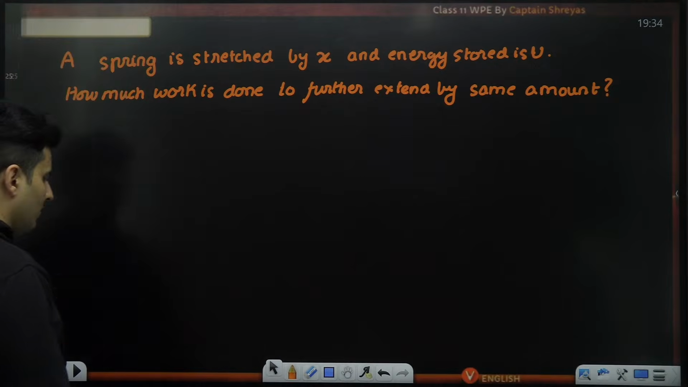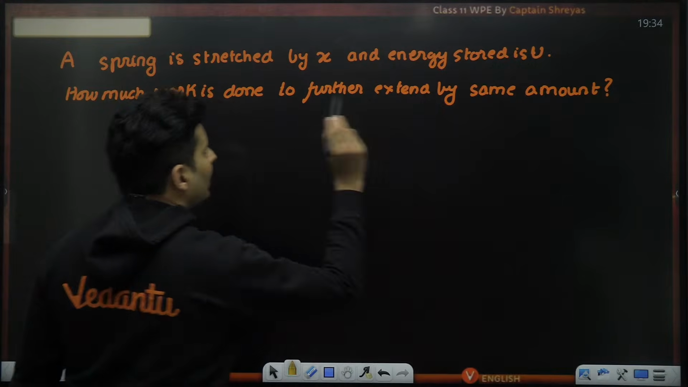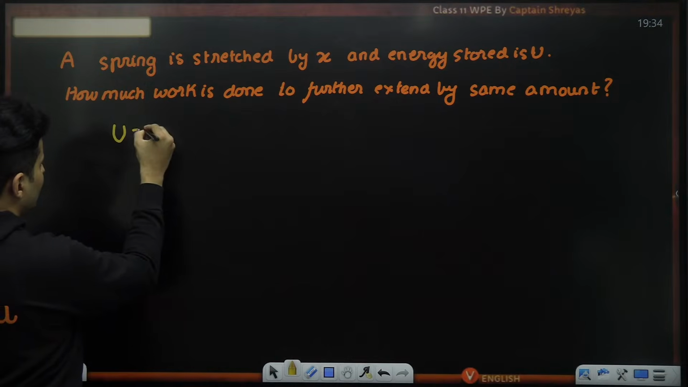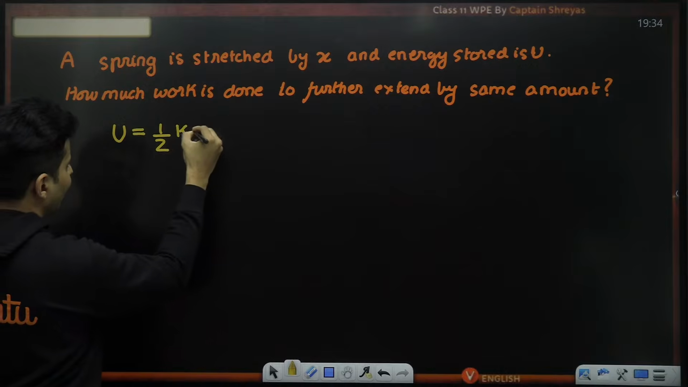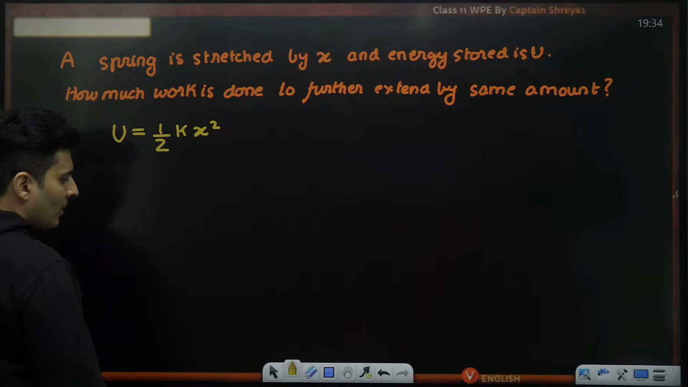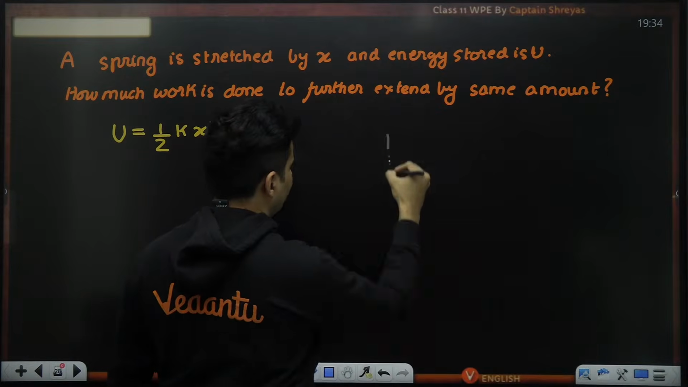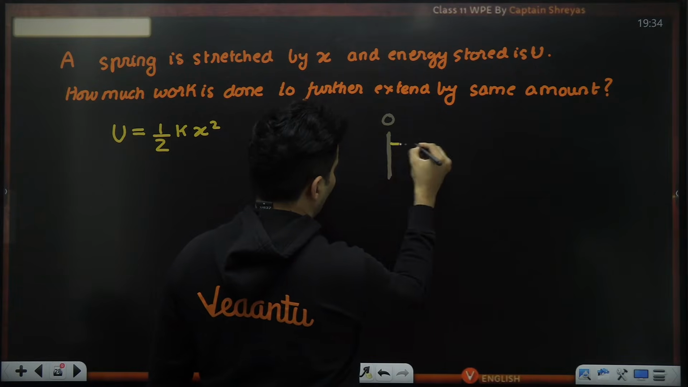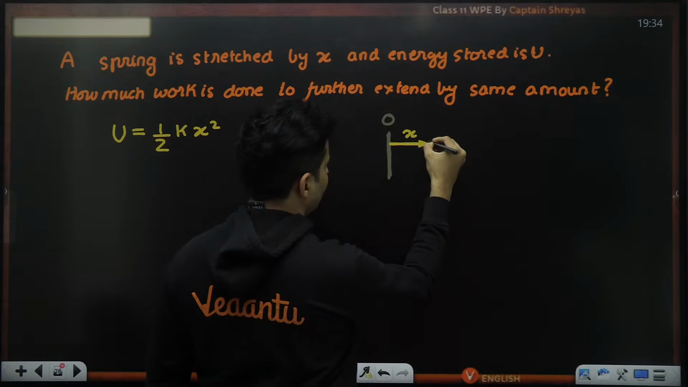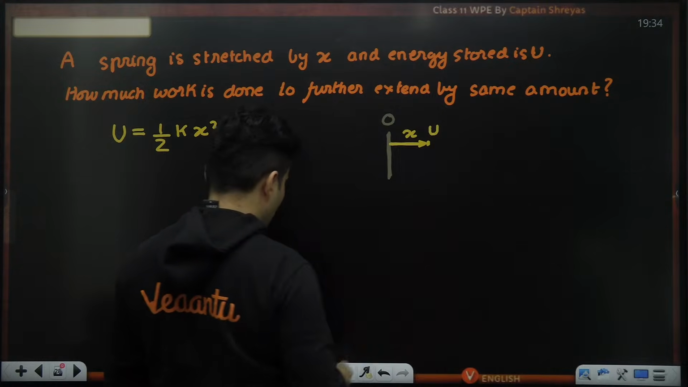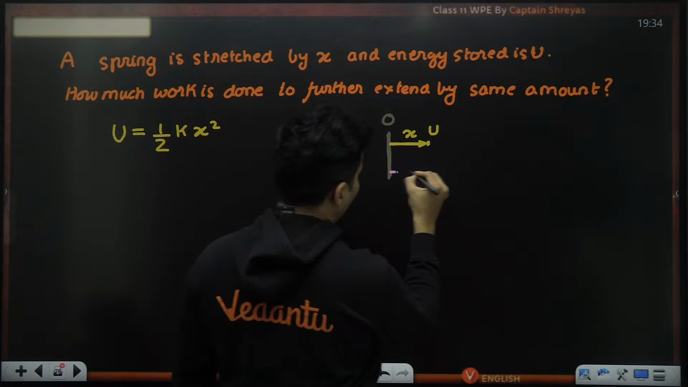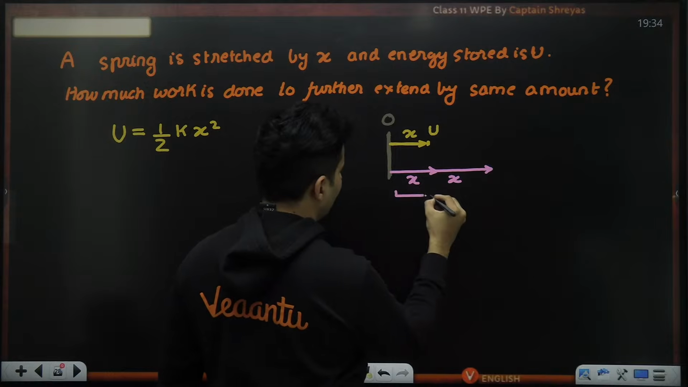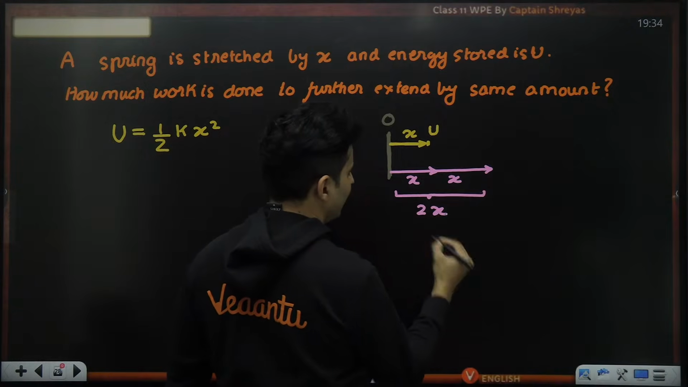Very nice question. Let's see if you can figure it out. Earlier, the spring is stretched by X, energy stored is U. So energy stored and extension is related by half K X square. So we had our unstretched line, which is 0. You elongate it by X. The energy stored over here is U. Now you are further elongating it by X. So X and X together, that will make it total 2X extension.